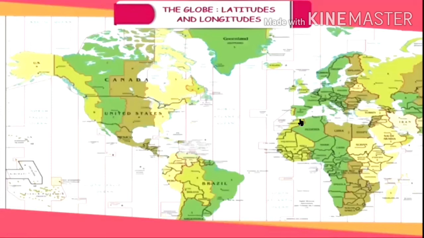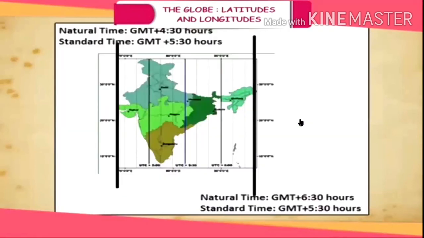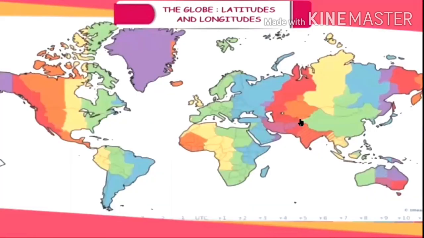Standard time. Standard time is the local time of a meridian which is adopted for the whole of the country, and that meridian is called the standard meridian. For India, the local time of 82 degrees 30 minutes east longitude is known as the standard meridian of India. If places situated at different meridians kept their local time, then travelers from one place to another would have to keep adjusting their watches. To avoid this, a uniform time is selected for the country, known as standard time.